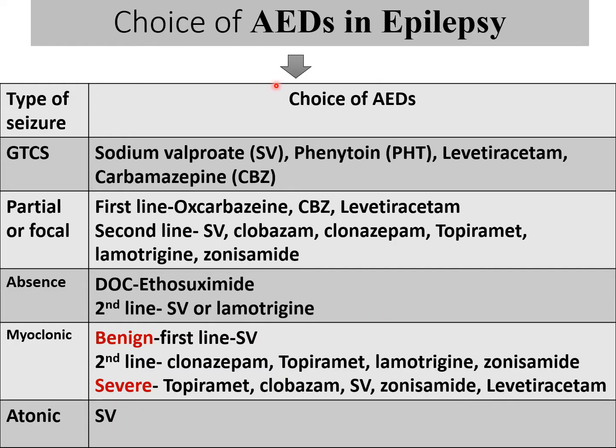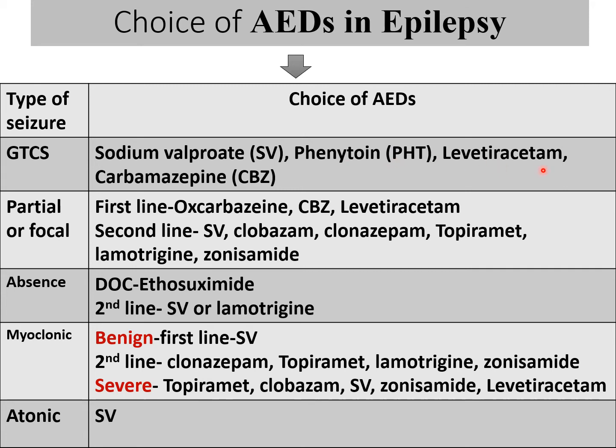Now the choice of anti-epileptic drug in epilepsy. In GTCS type of seizure, we prefer sodium valproate as a first line anti-epileptic drug. If the patient is poor and not able to afford it, then we can give phenytoin because it is cheap, but the side effects are high with phenytoin.